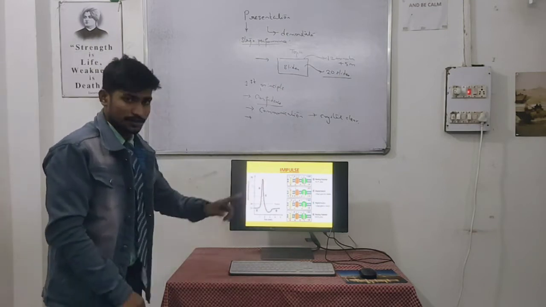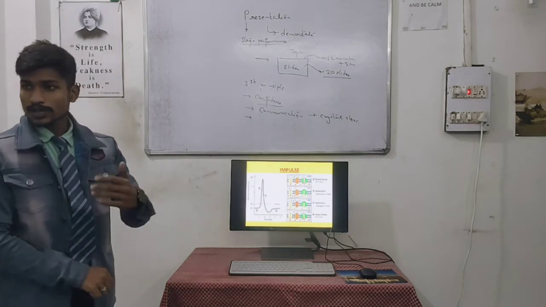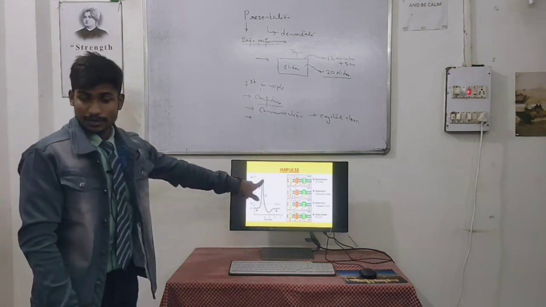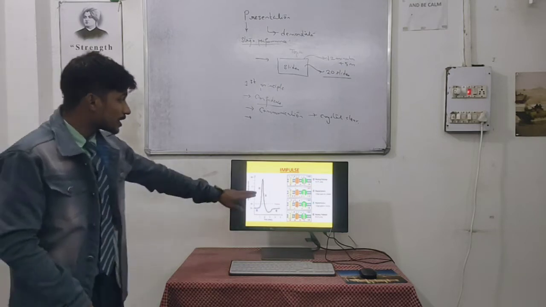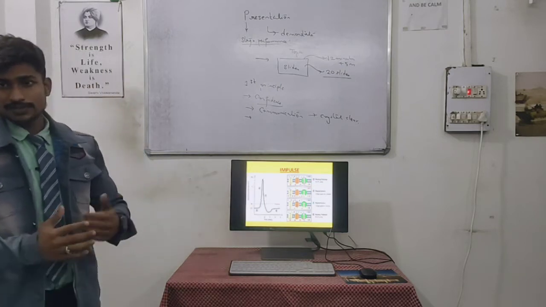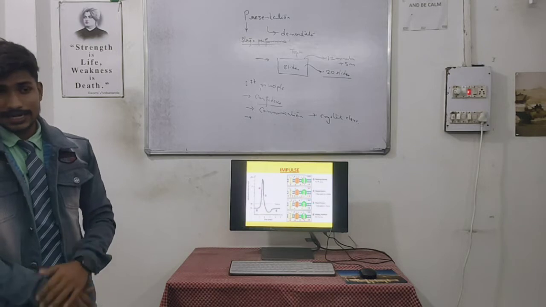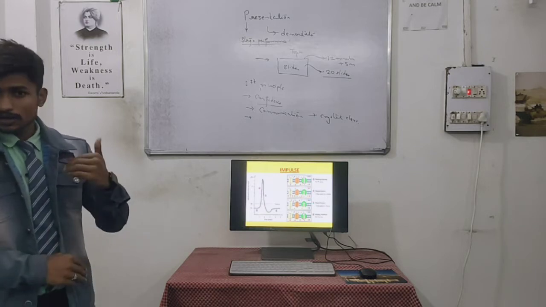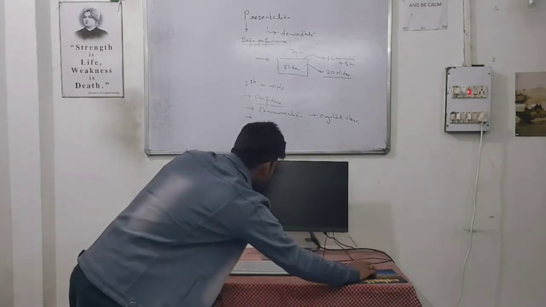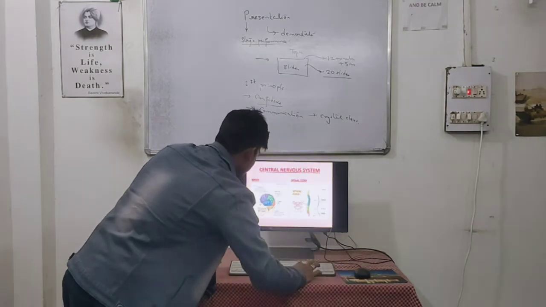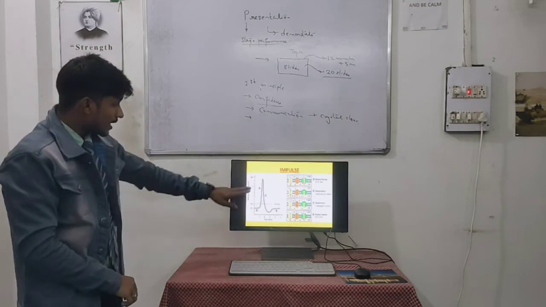It goes to plus 30 millivolt because of the influx of sodium ions, because the concentration of sodium ions keeps on increasing at plus 30 millivolt. And whenever it happens, the concentration is high because of diffusion. As we know, in diffusion the concentration gradient moves from higher to lower. So here we can see that the sodium ion is at its highest point.